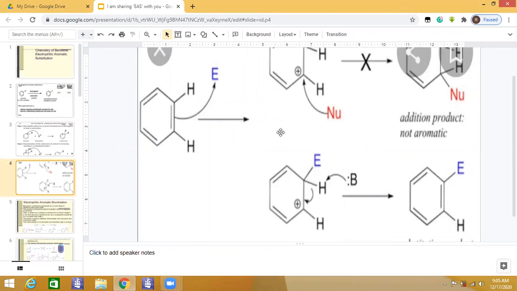Looking into this, when the electrophile is formed, it then attacks the benzene ring. The delocalized pi electron cloud of the benzene ring makes it attractive for the electrophile. In this step, the benzene loses its aromaticity, because one of the carbons is sp3 hybridized, and a carbonium ion, which is called an arenium ion, is formed.